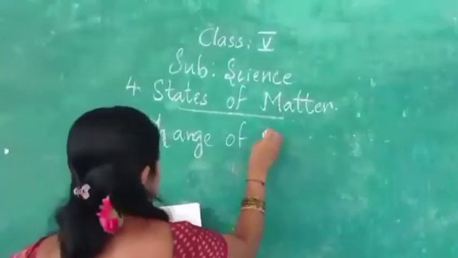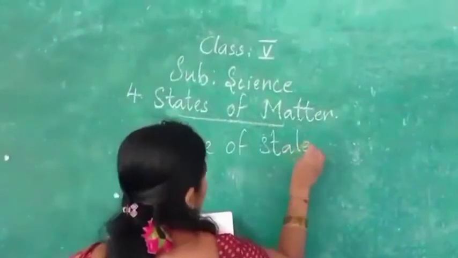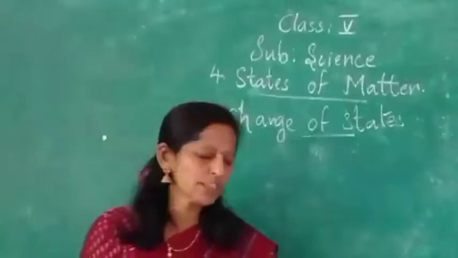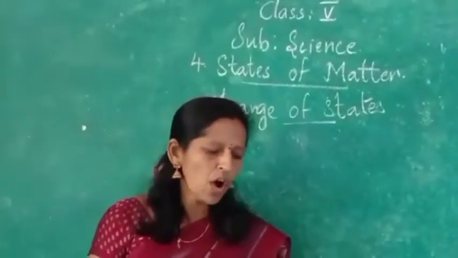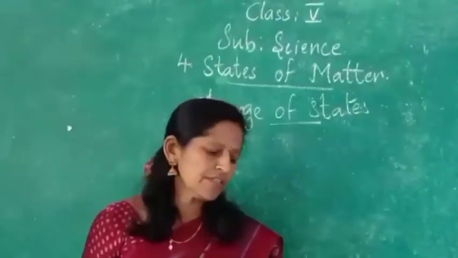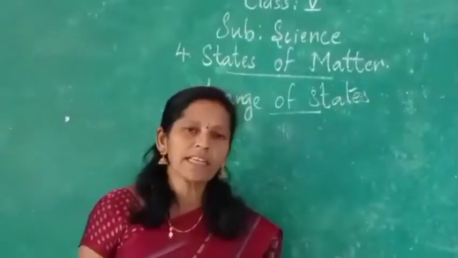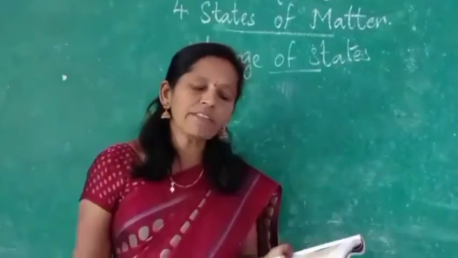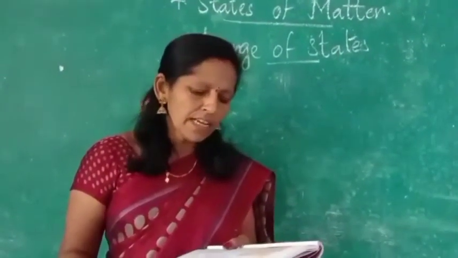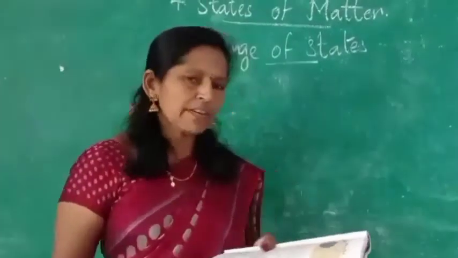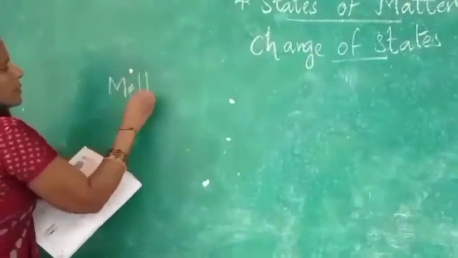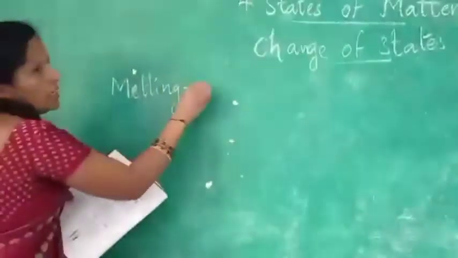Change of states. You have already seen how water changes into water vapor on heating, and into ice on cooling. Matter can change from one state to another when it is heated or cooled. The following are the different changes of states that can occur. First we will see about the melting.